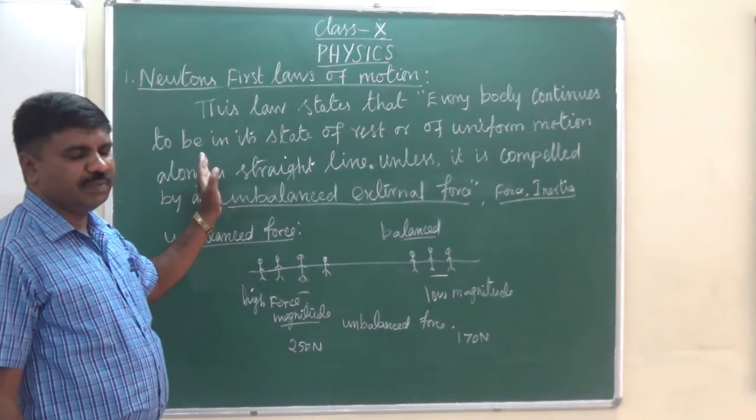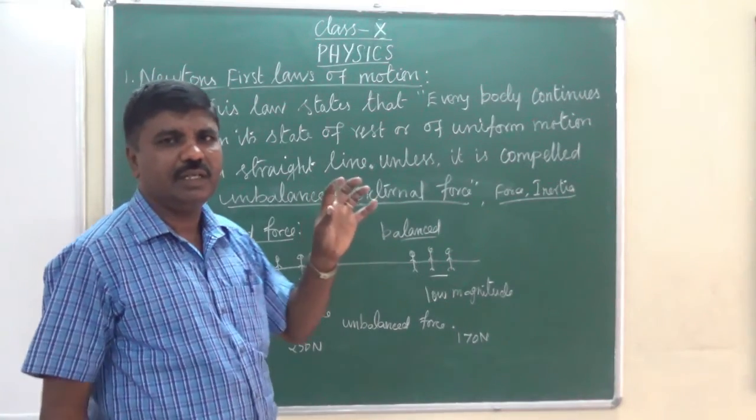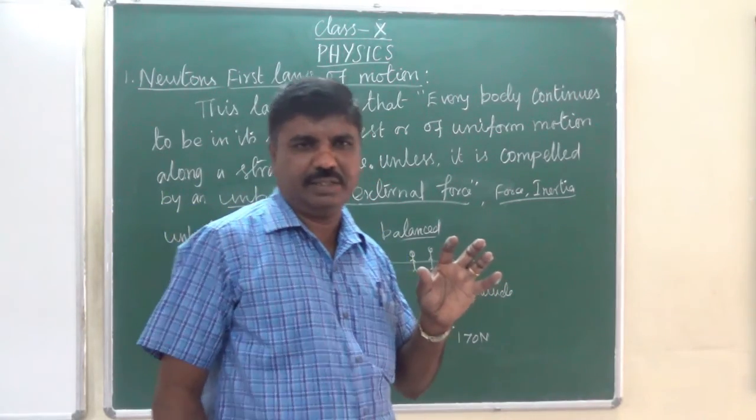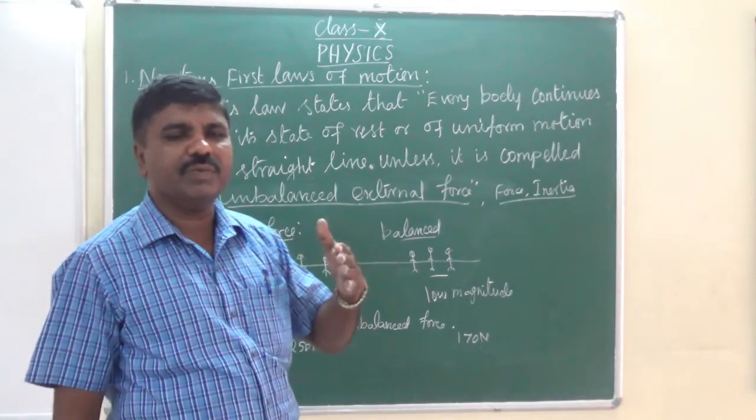So what is the concept? Every object always remains constant. For example, non-living things don't move from one place to another.